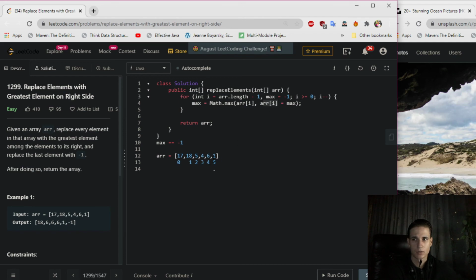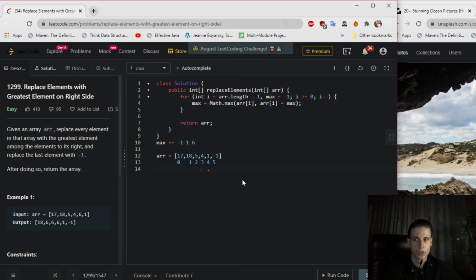We got -1, so right here we got -1, right? And we update to 1 right here. Then we decrement I by 1. We are here. We can see that also we need to pick up the bigger one, which is 6, or array at I is equal to 1. So we got 1, and here we got 6.